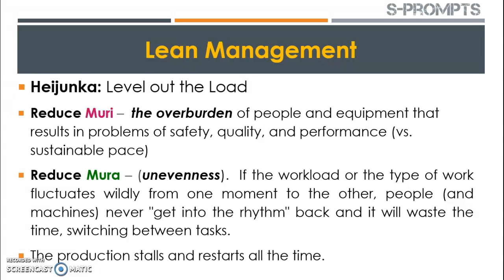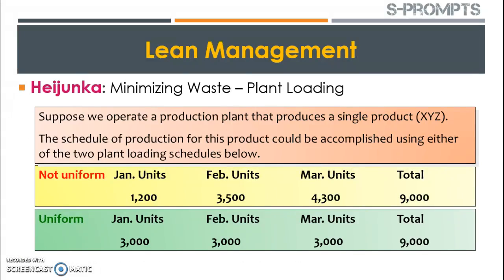And Mura is unevenness, meaning the workload should be equally divided. There should not be less load and there should not be overload, because if Muri and Mura are not controlled, the production may get stopped and may take more time to restart. So this stalling and restarting of the production may affect the output, productivity and profitability of the organization. Here we can understand with a simple example. Heijunka is minimizing the waste by avoiding overloading.